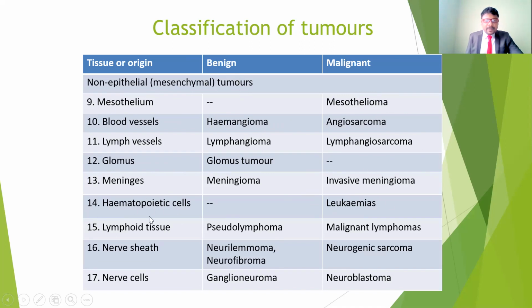Hematopoietic cells give leukemias, which are cancerous, malignant. Lymphoid tissue gives pseudolymphoma and malignant lymphomas. The nerve sheath gives neurilemmoma, neurofibroma and neurogenic sarcoma. Nerve cells give ganglioneuroma and ganglioblastoma. So sarcoma, carcinoma, blastoma: these names are related to the malignant types of cancers.